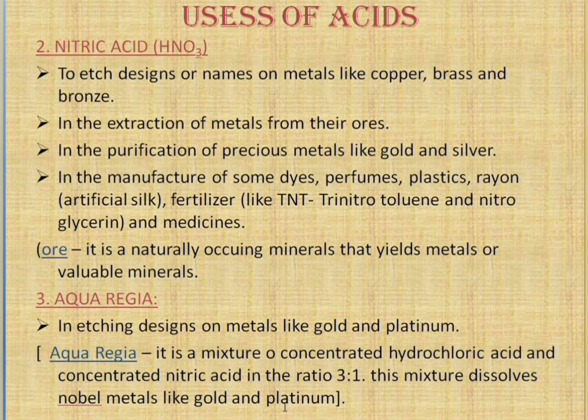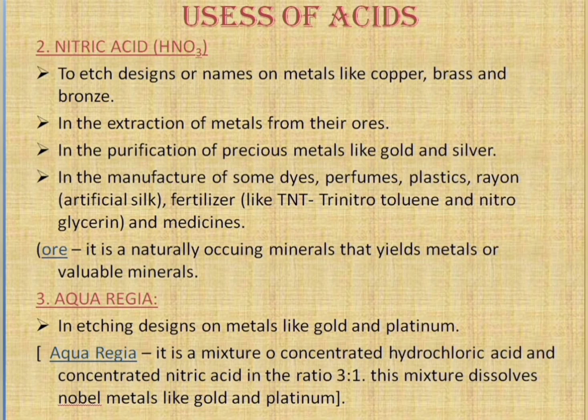If they ask the ratio of aqua regia, you have to write hydrochloric acid 3 and nitric acid 1, so 3:1. If they give it in reverse, that is nitric acid and hydrochloric acid, you have to write 1:3. If concentrated hydrochloric acid is given first and then nitric acid, it means 3:1. This mixture dissolves noble metals like gold and platinum. So this is about aqua regia.